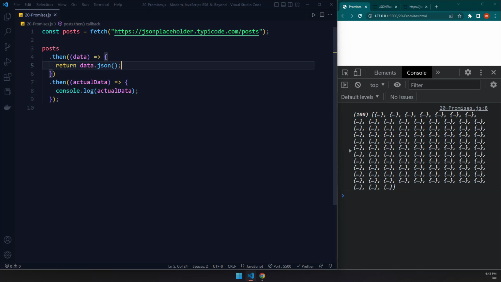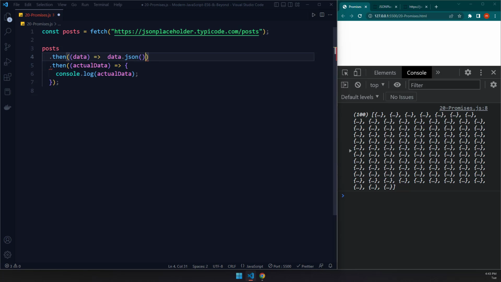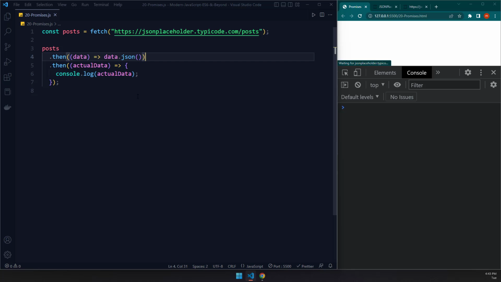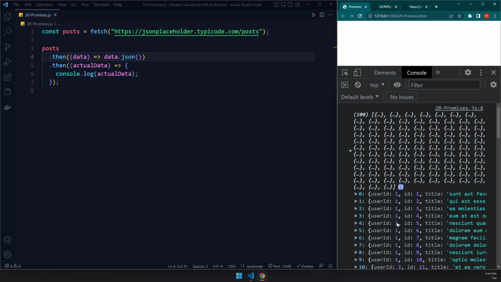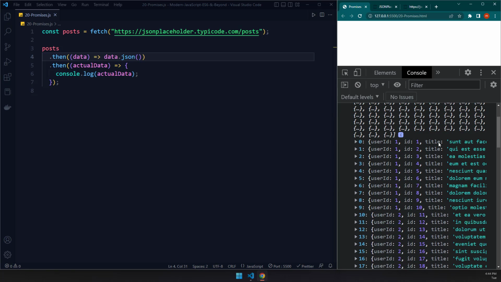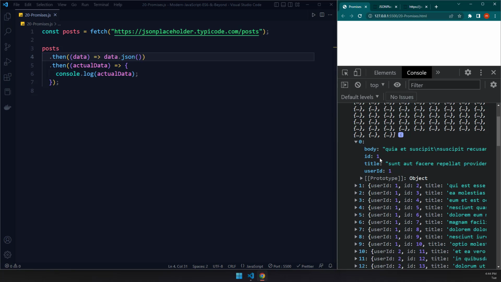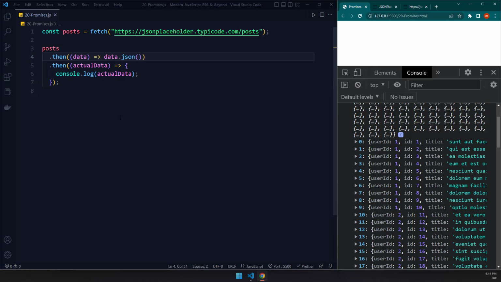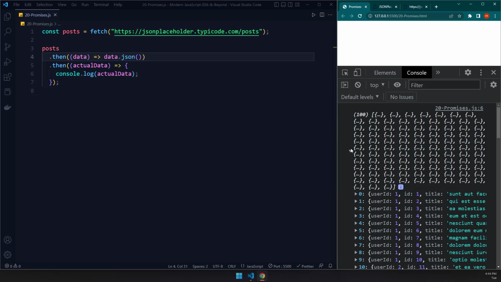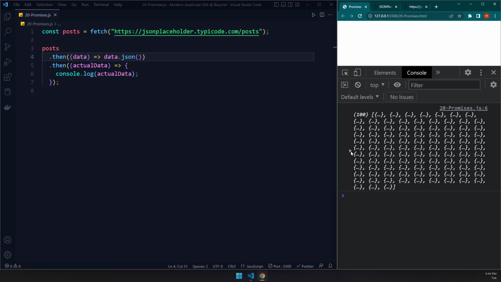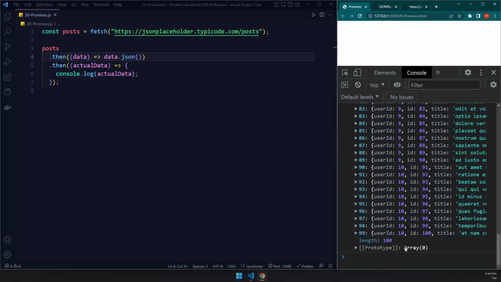And since this is an arrow function, we can actually do an implicit return. So for that, I'm going to get rid of that return keyword, and I'm going to get rid of this. And now I think it is more readable. And you can see we got exactly 100 objects within this array. And it has user ID, ID, and title. You can take a look at each one of them: body, ID, title, and user ID. Now, we can actually iterate through this. Why? Because this, in fact, is an array of objects. So at the end of the day, it is basically an array right here.